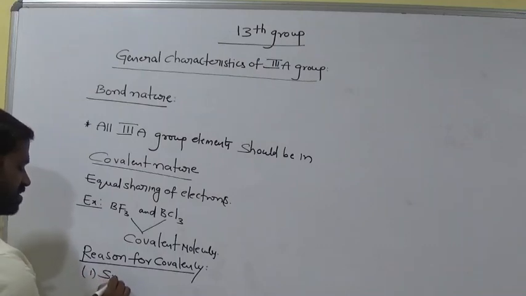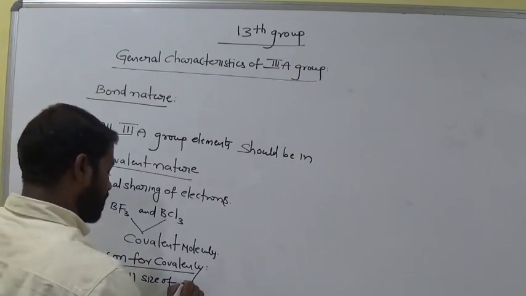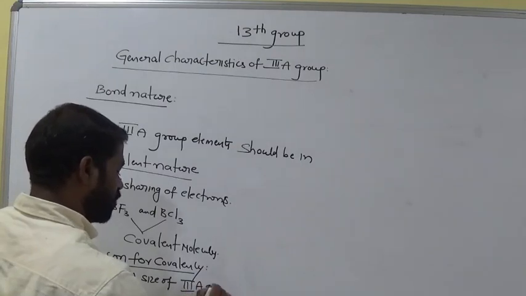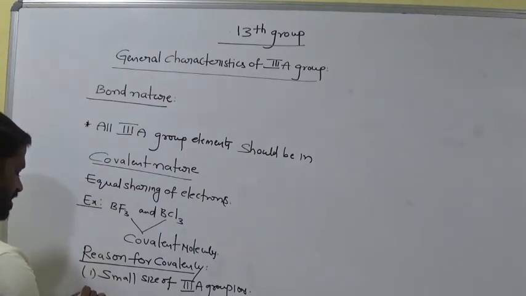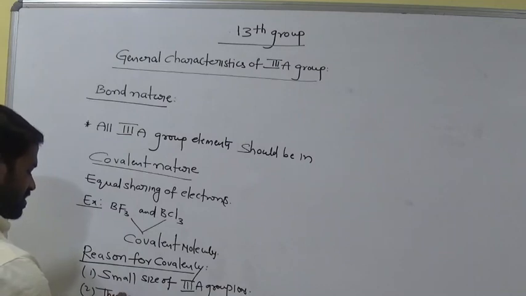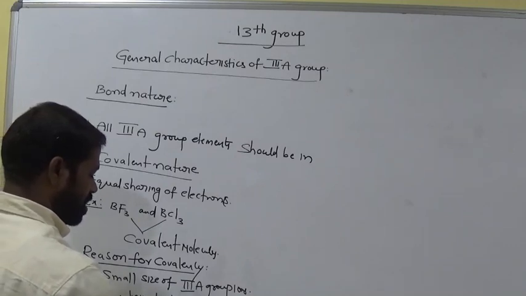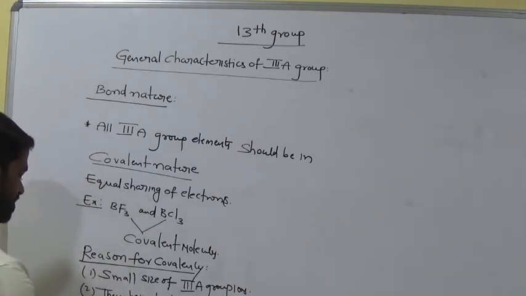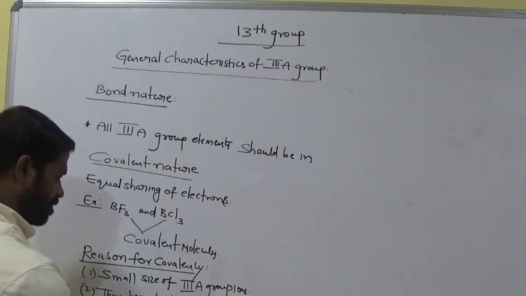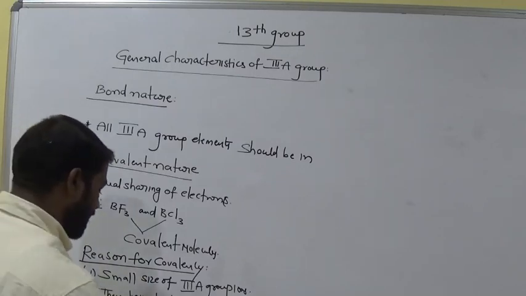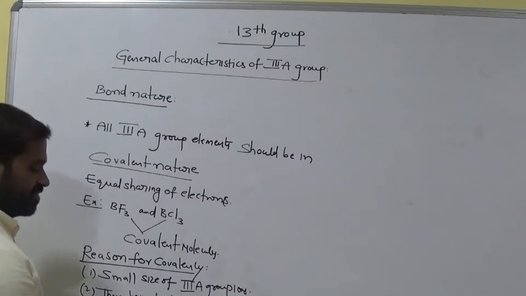One is the small size of 13th A group ions, and these have high charge, and these have high electronegative values.